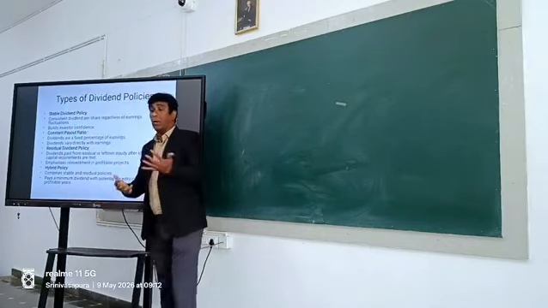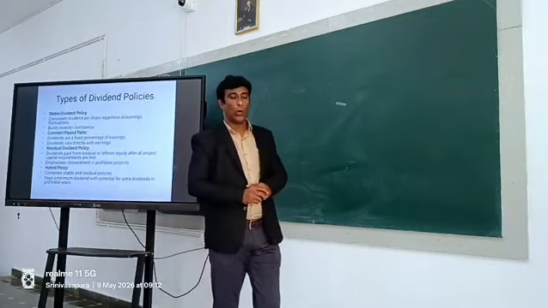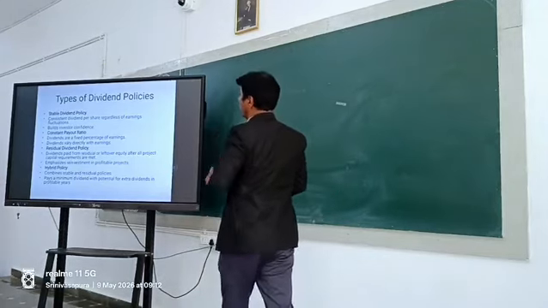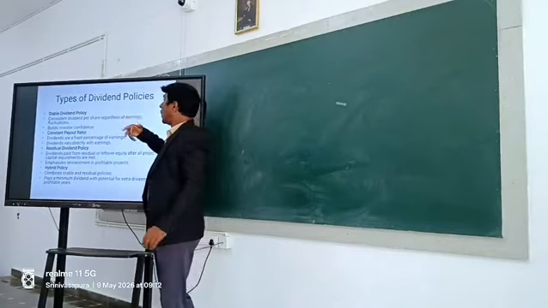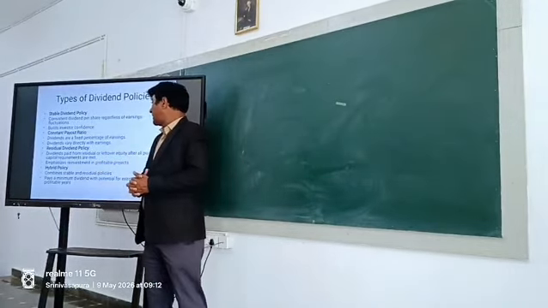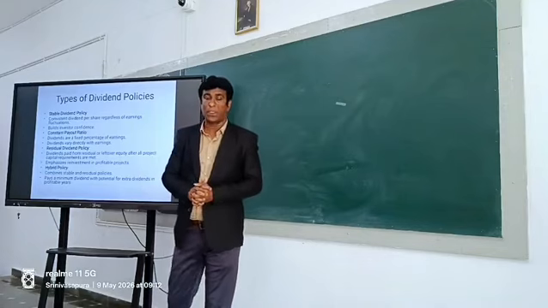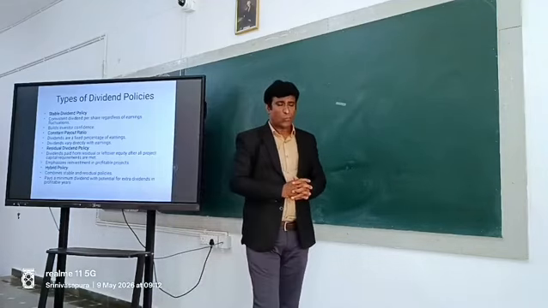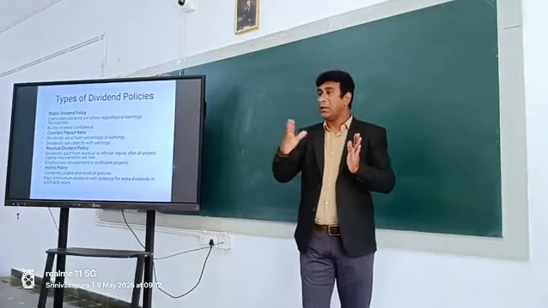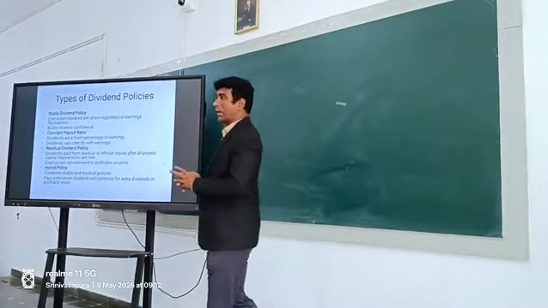Then the hybrid policy. Most companies will follow not one policy, but a combination of two or three policies. Like it might follow the stable as well as the residual policy. It means that the company will declare a dividend at the end after meeting all its requirements.